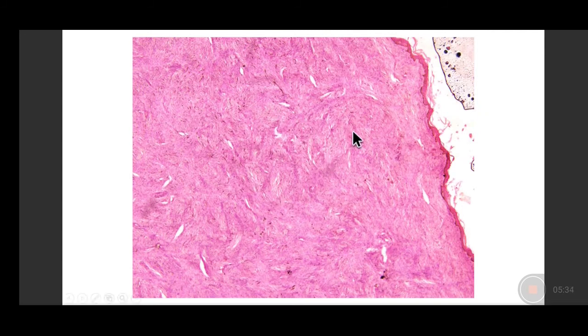And when this lesion is present just in the dermis and subcutaneous tissue, we call it a dermatofibroma. Here we can see the epidermis is all thinned out and stretched, and there is a benign proliferation of fibroblastic cells expanding the entire dermis. So this is a fibroma of the skin called the dermatofibroma.